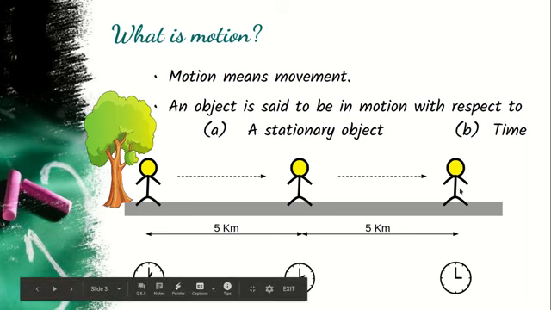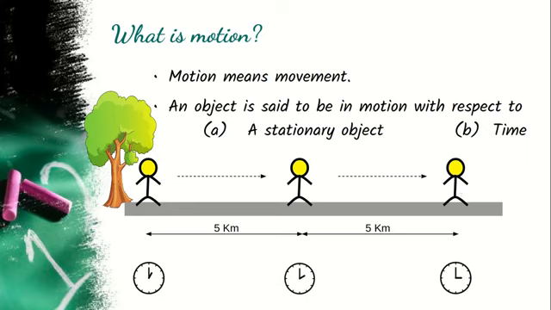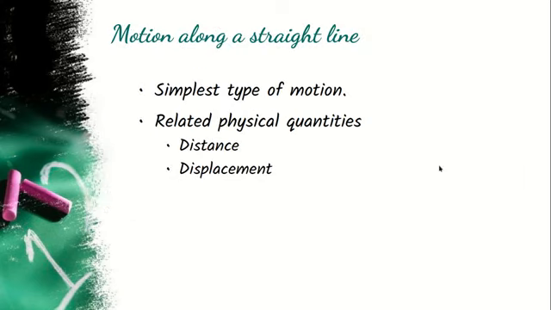So you can say that motion is the movement of the object with respect to the stationary object or with respect to time. If you see an object moving in a straight line, that is the simplest type of motion, and you can relate it with two physical quantities, that is the distance and the displacement.